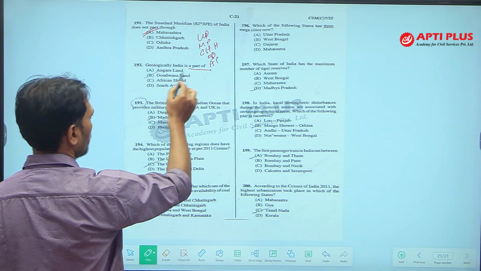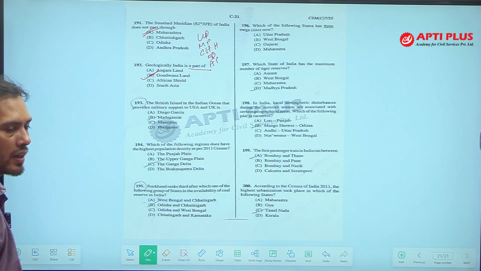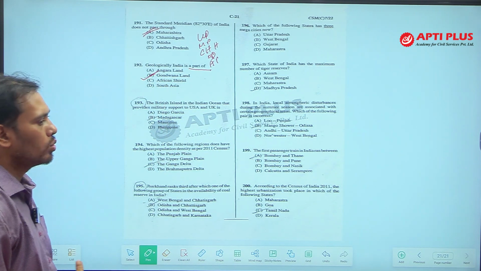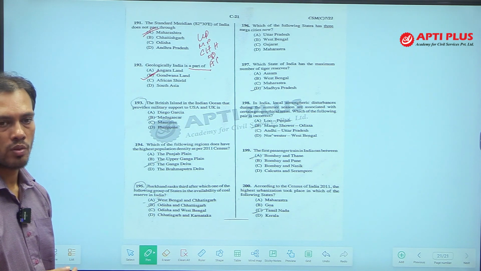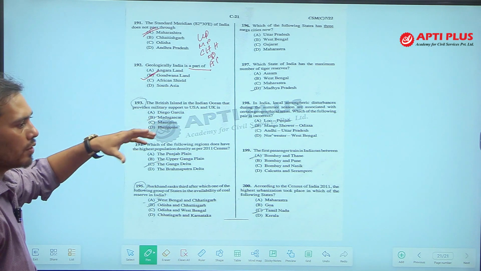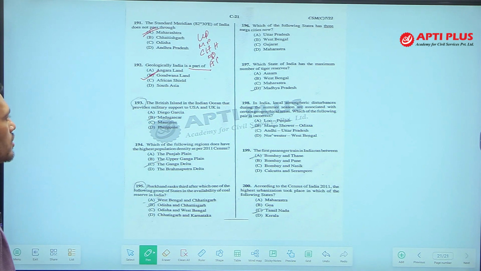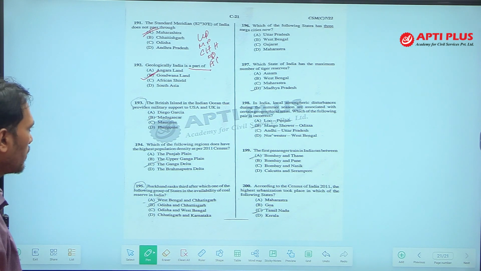Geologically, India is a part of Gondwana land. After the breaking up of Pangaea, two continents were formed. One was Laurasia, another was Gondwana land. Gondwana land was divided into Africa, South America, Australia, and India was a part of it. So, it implies that India was a part of Gondwana land.